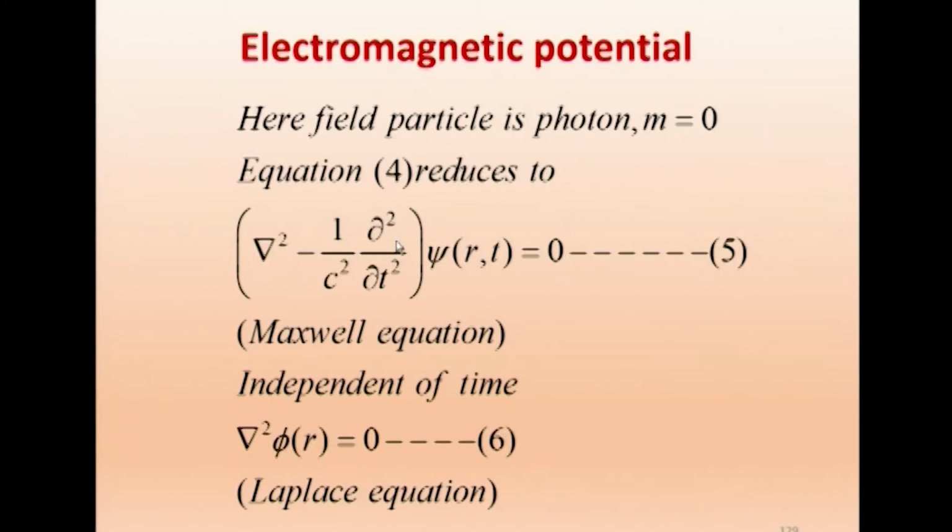And also, instead of psi of R T, we have to write some other function which is only a function of R. So, we get del squared, instead of psi we are writing phi of R equal to 0, and this is the well known Laplace equation. So, Yukawa is showing us that we are able to get this from the general Schrodinger equation.